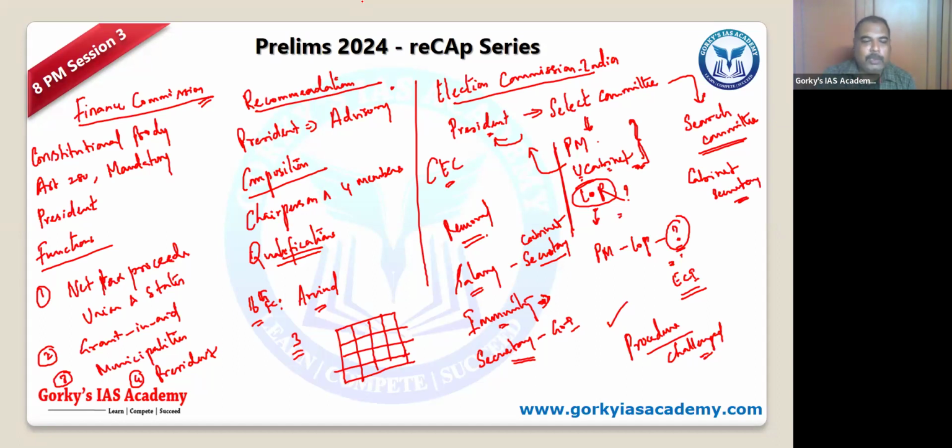That's another aspect we want to have. Wherever you see removal on the part of a judge of the Supreme Court, whether the CEC or the CAG, everywhere you have a reference. That means these are constitutional bodies where the reference is made to a judge. So it means that they should be independent. Even when you take the oath and affirmation of office for these, CEC or CAG and so on, it is similar to that of a judge of the Supreme Court. Why? Because they are people who have to be independent.